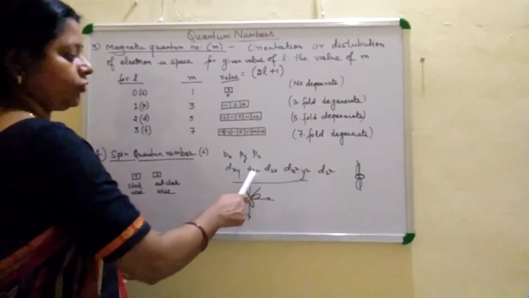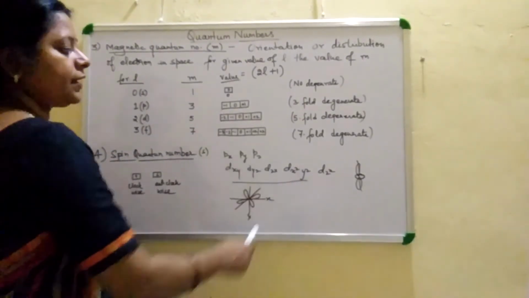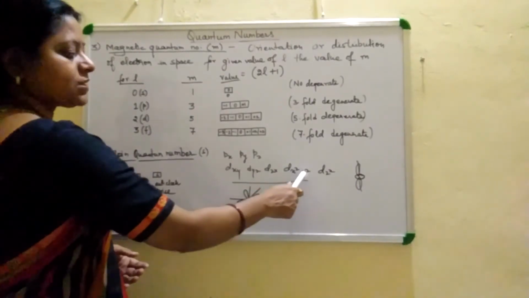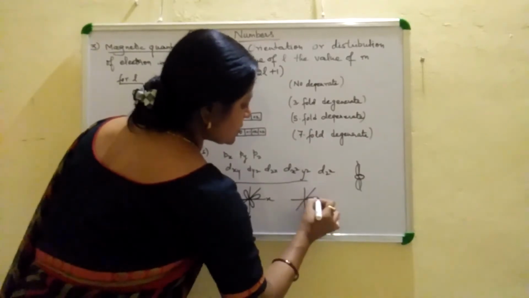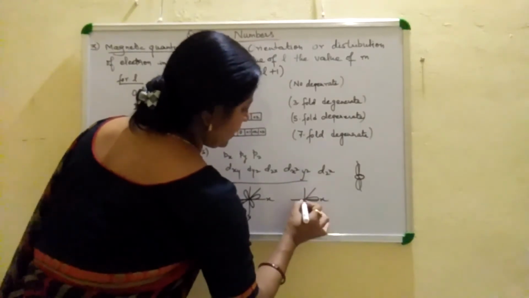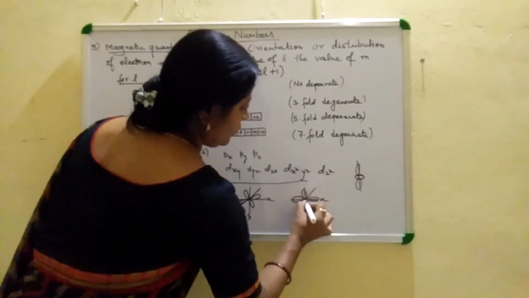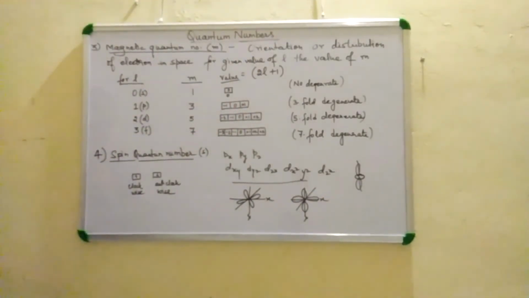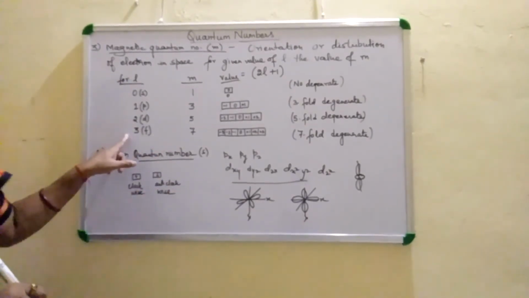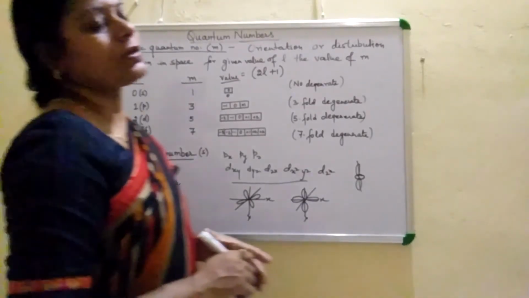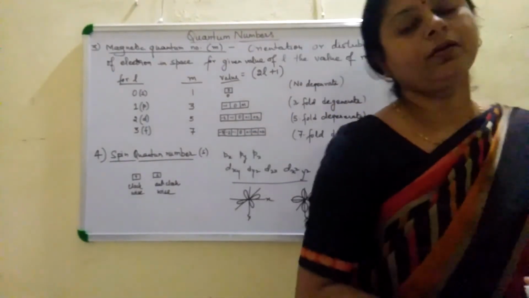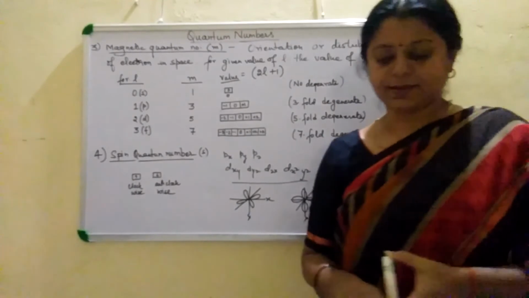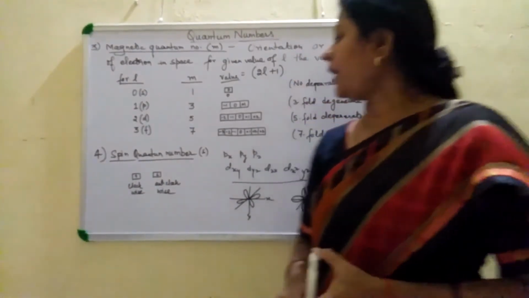Similarly, we represent dyz and dzx. If we represent dx square minus y square, the lobes are present along the x-axis and along the y-axis. So this is the shape of the different types of orbitals. In the case of the f orbital, the structure is very complicated, which you will study in the next classes.